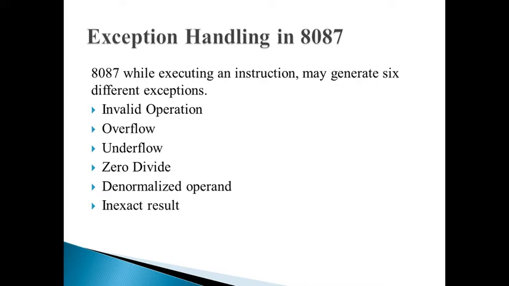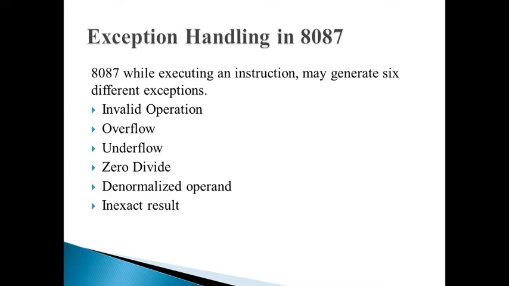Exception means disturbance to my normal execution. Disturbance may be caused by any reason, which can be an invalid operation, or an underflow or overflow. This is required in order to get exact results or appropriate operations, because intermediate results may not be proper to perform that operation. So the microprocessor has its own way to handle such exceptions.